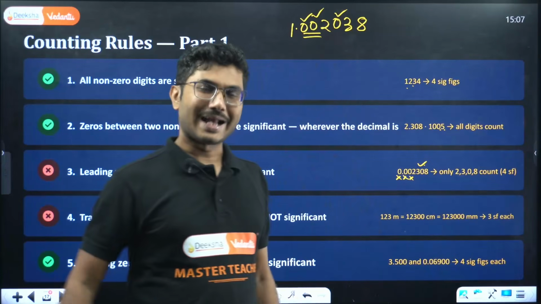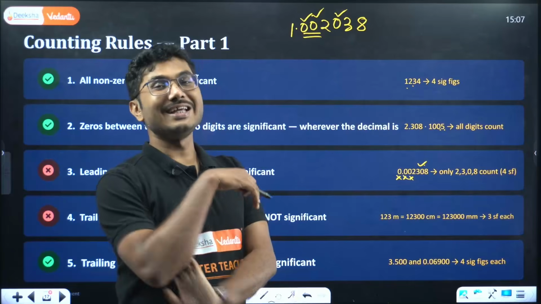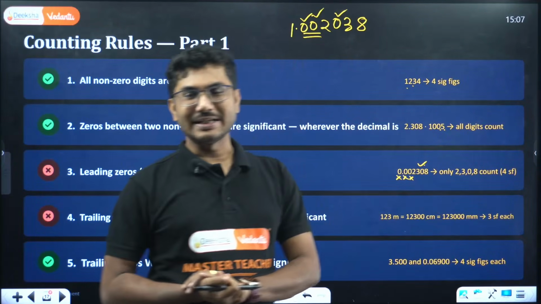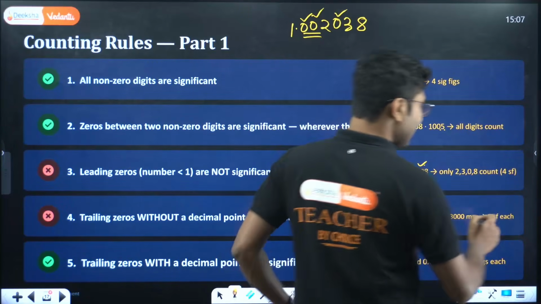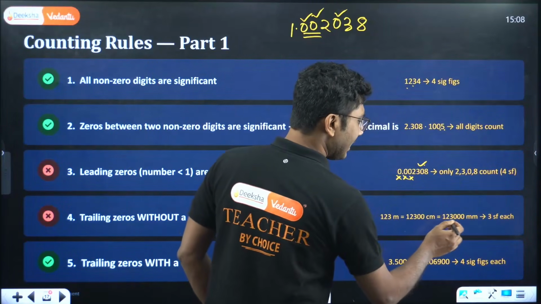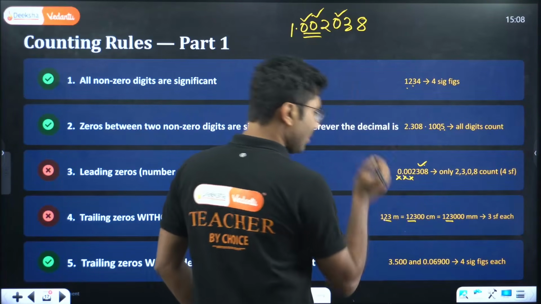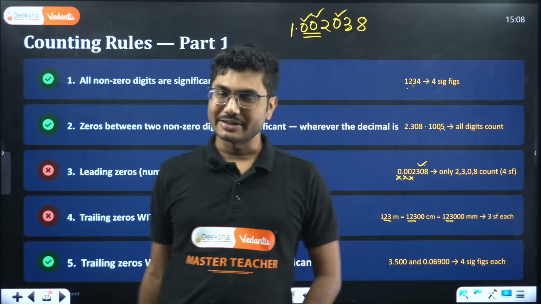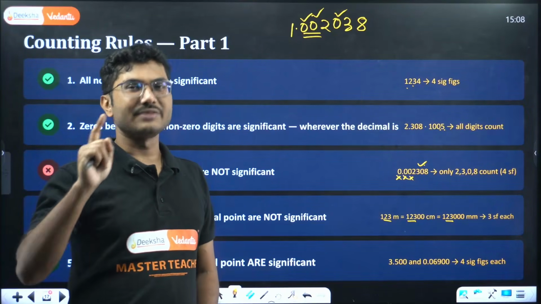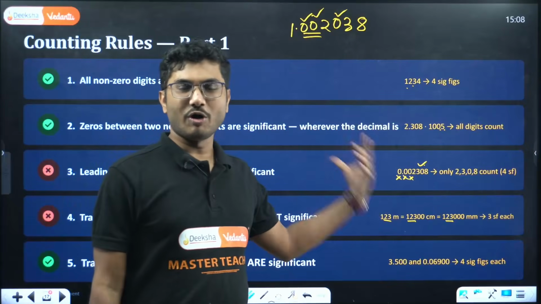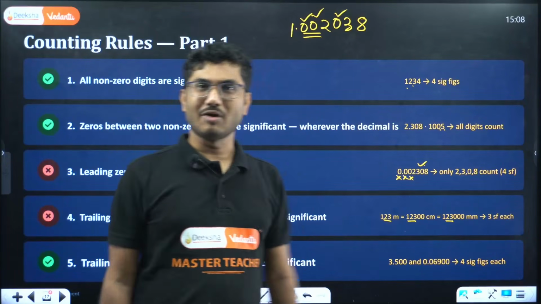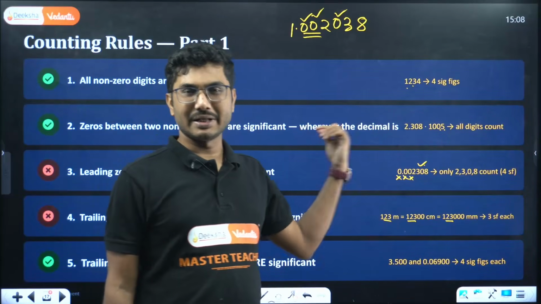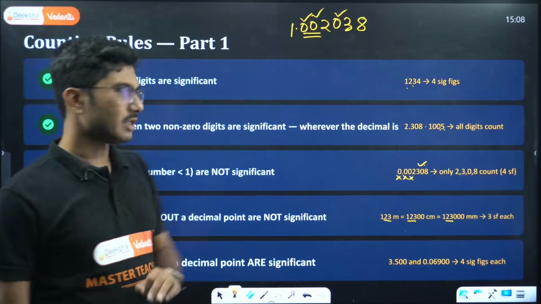If you convert it into millimeter, it will say 123,000 millimeter. But as I explained previously, changing units does not change significant figures. So even if you change the units, the significant figures do not change. That means each of them has only 3 significant figures. So zeros which are coming last are not significant. They will become significant with a specific rule, but without that specific rule, all the zeros which are coming last are not significant. And if the number is less than 1, any 0 before the number and the trailing zeros are also not significant.